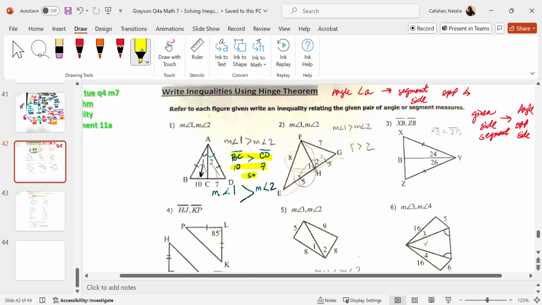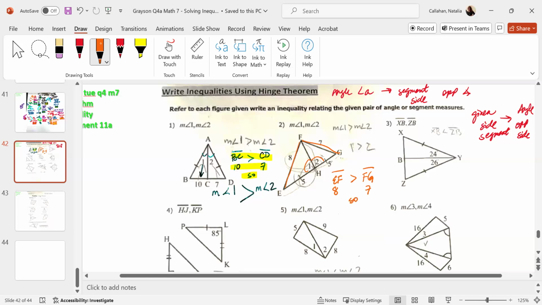All right. So for 2, there's the angle. Here are the sides. Do you see that? Okay. So here I can see that side EF is 8, which is greater than side FG, which is 7.